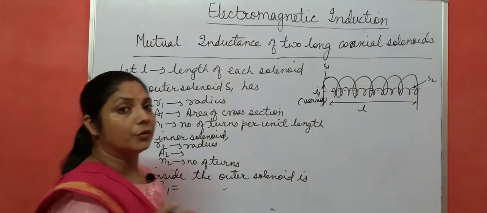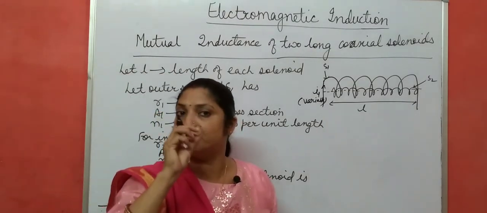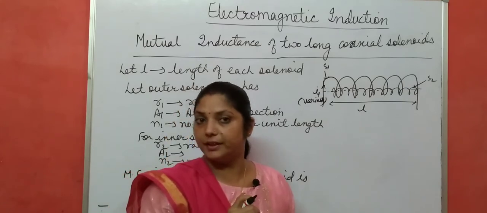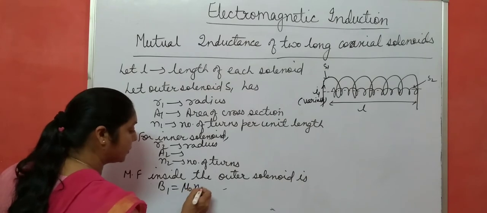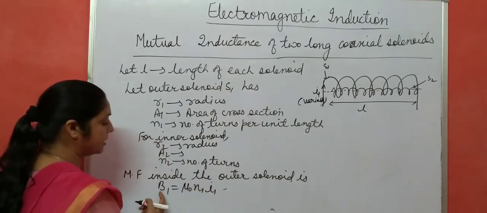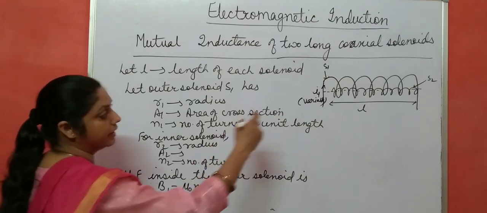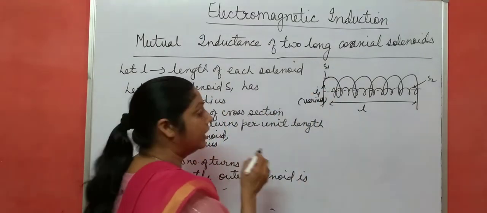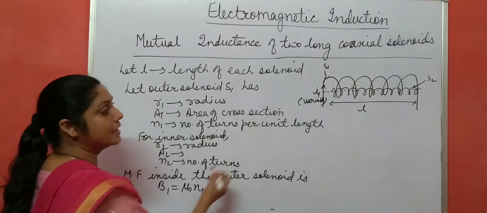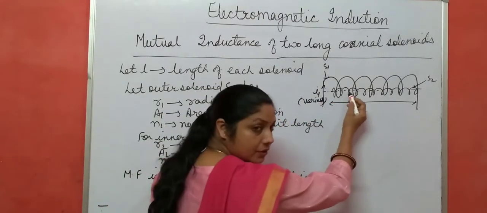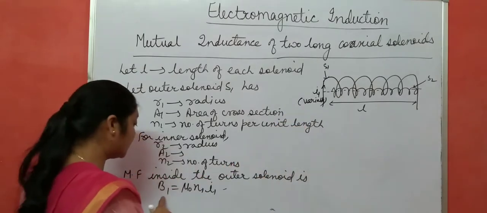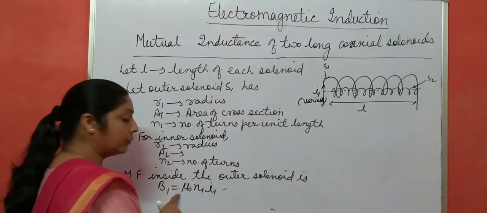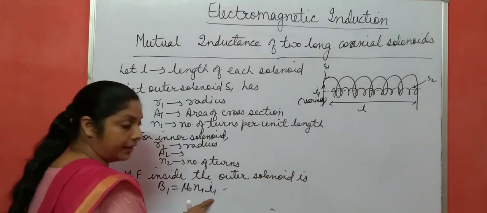You know the formula for the magnetic field inside a solenoid: B equals mu naught N1 I1, where N1 is the number of turns per unit length and I1 is the current. This magnetic field also passes through the inner solenoid. So the magnetic field inside the inner solenoid is also the same, B1 equals mu naught N1 I1.